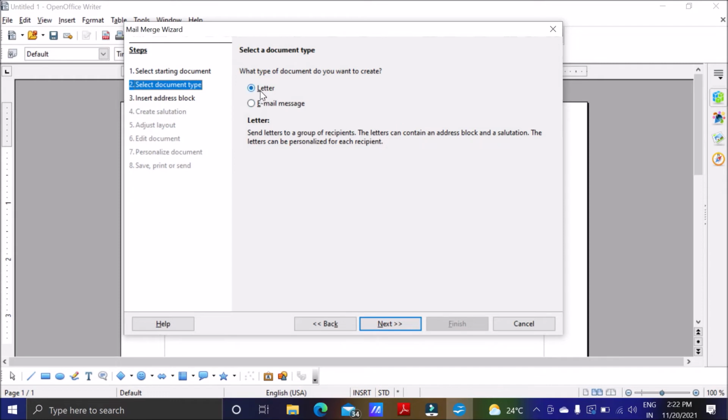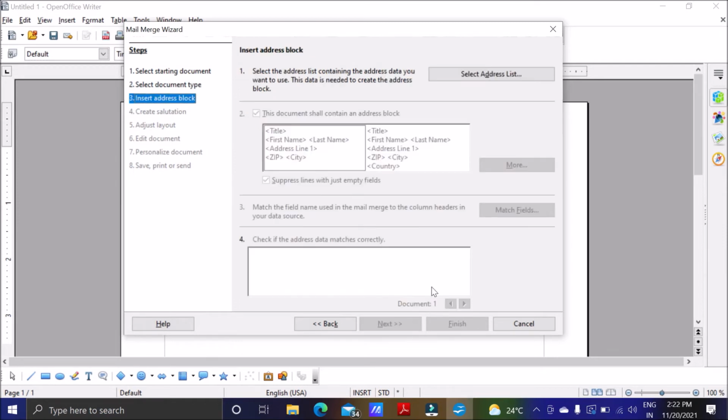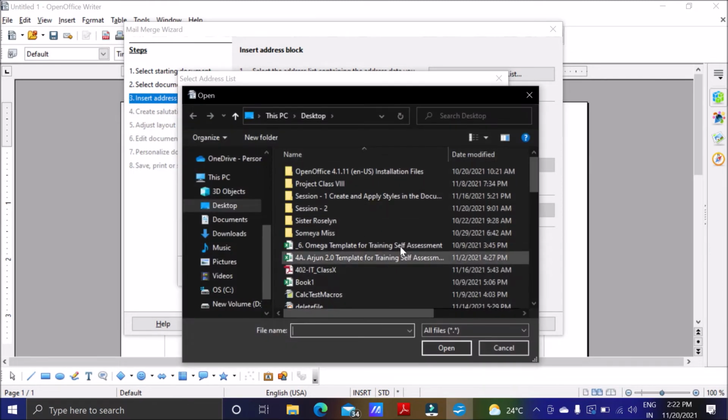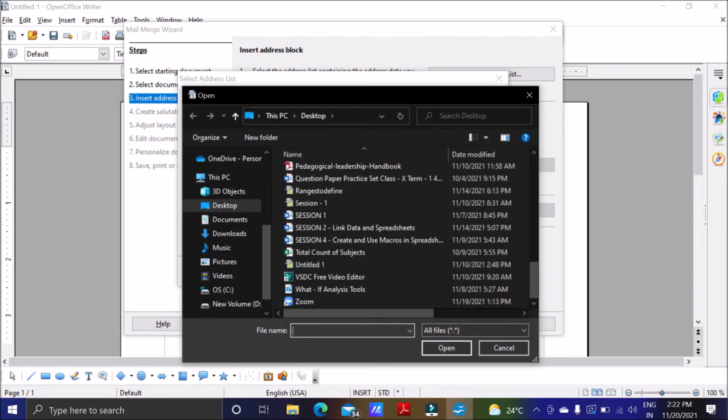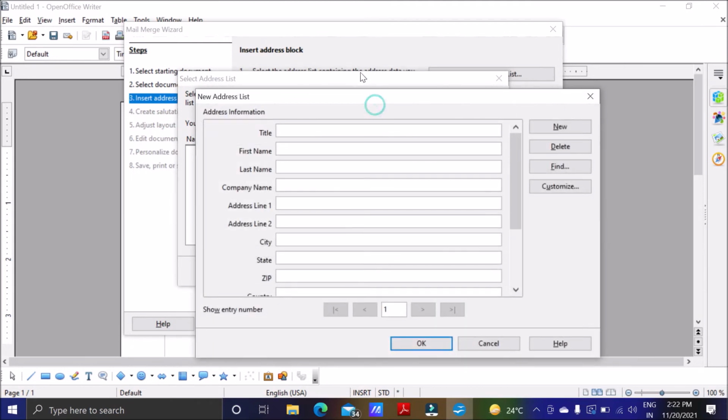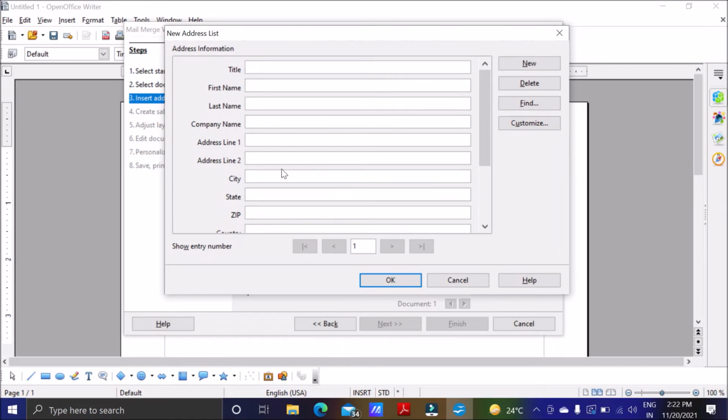And we have two options, either you want to go for letters later or you want to go for an email message. I want to go for later. Then next, and here you have the option to go for the address block. Okay, I don't have any address block that I can take from here, so I have to add one. We have some options, or we can create one ourselves also. So I'm going to create it myself.